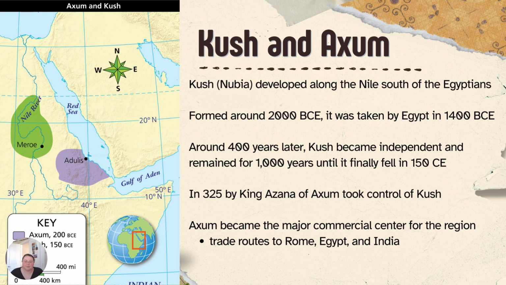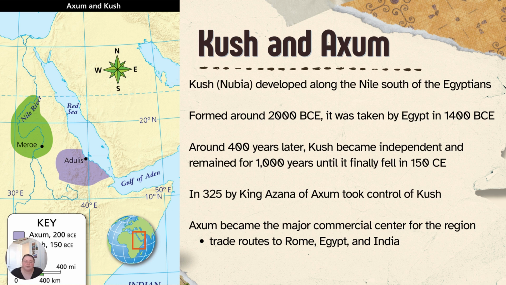Kush and Axum. Kush, also known as Nubia, developed along the Nile south of the Egyptians. You can see it there in green on our map. Formed around 2000 BCE, it was taken by Egypt in 1400 BCE. Around 400 years later, Kush became independent and remained so for 1,000 years until it finally fell in 150 CE.